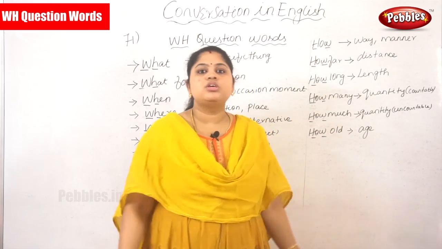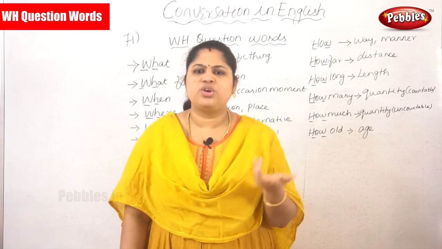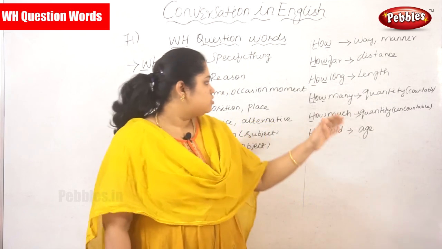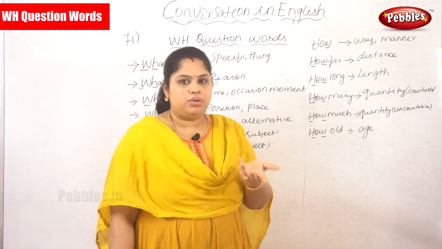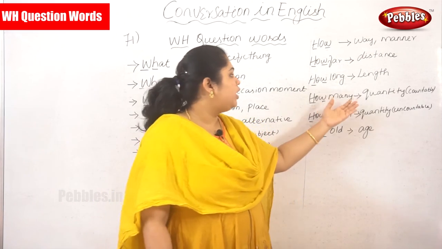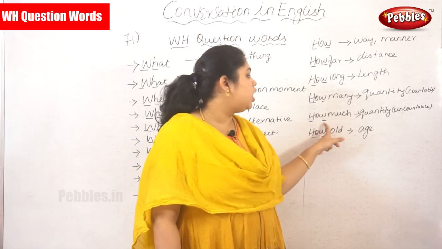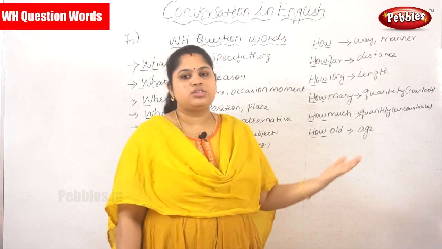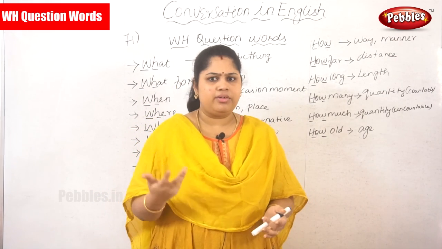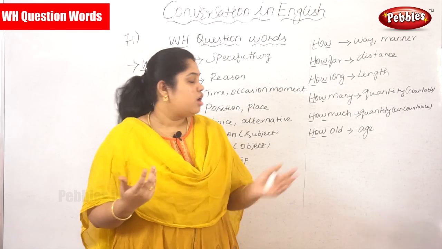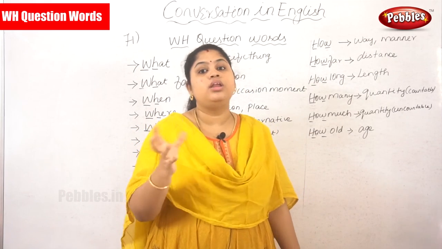Next thing, how many. Of course you can understand, you are asking about an object or anything in terms of its quantity. How many is used only when the object or quantity is countable. When it is countable, you can use how many. When the thing is uncountable, you can use how much. For example, how many means you have an answer like 2, 300, 120. But how much means, for example, 2 kgs, 4 kgs. These are uncountable things.